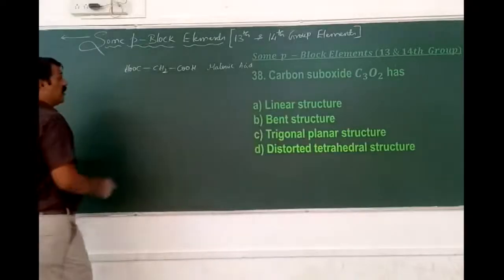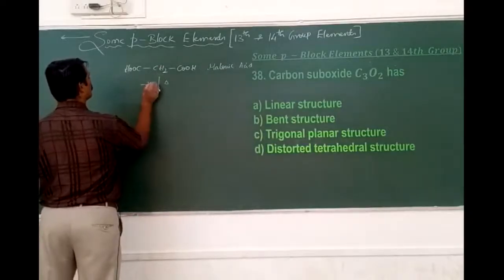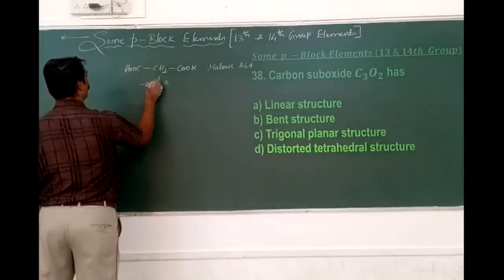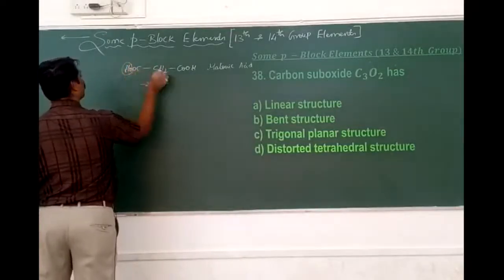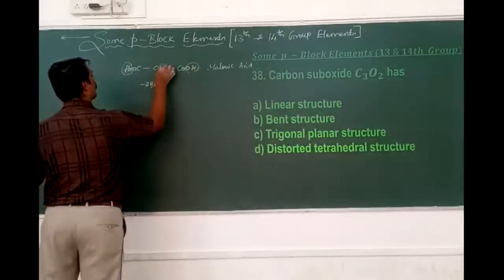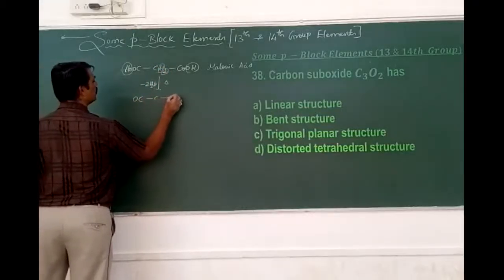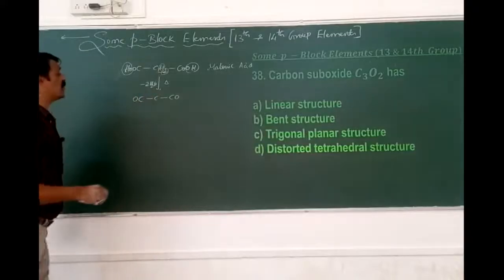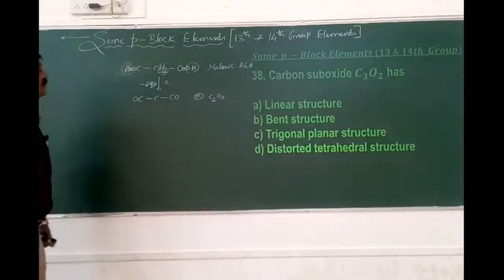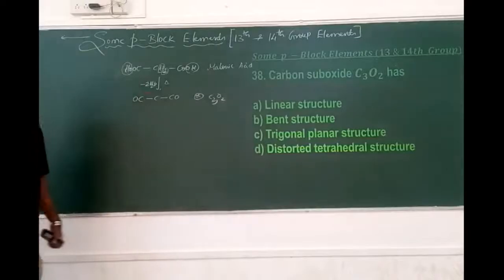On heating, this undergoes dehydration, meaning two molecules of water are removed: OH from this carbon atom and H from this carbon atom, OH from this carbon atom and H from this carbon atom. Now I am left with OC, C, C. It is actually C3O2. But we don't have the satisfaction of the valencies around this.